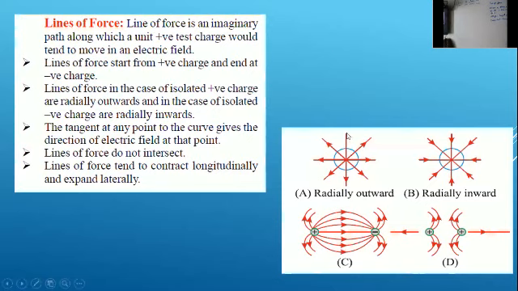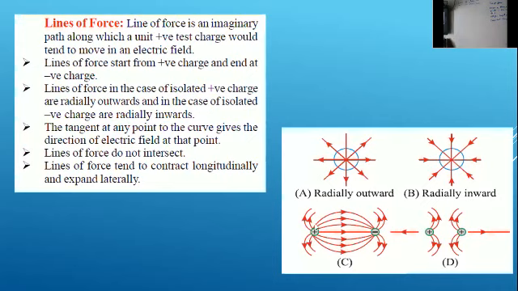For an isolated positive charge it will be radially outward, and for an isolated negative charge it is radially inward. When a positive charge and a negative charge are combined, we get the electric lines of force like this. And whenever similar charges are there, we get the lines of force like this.